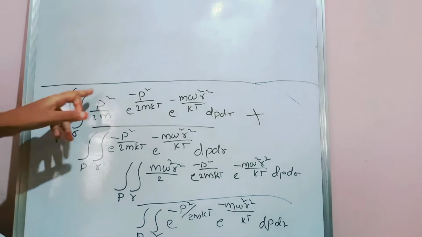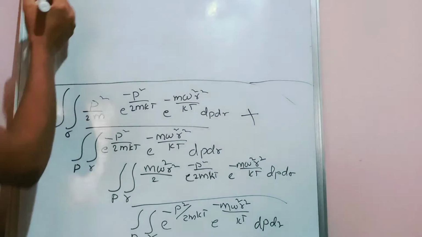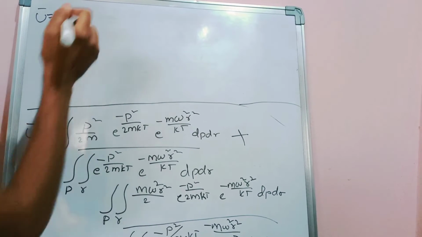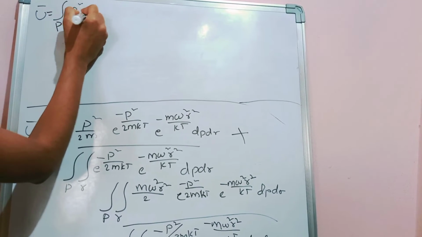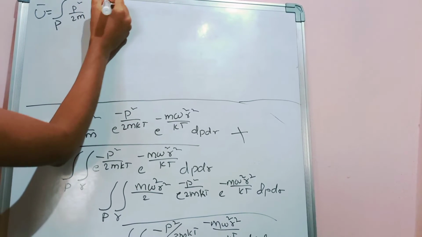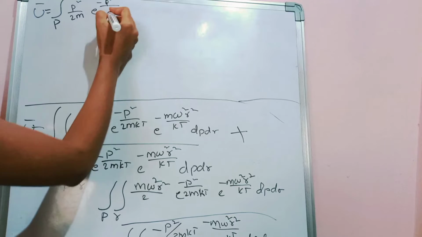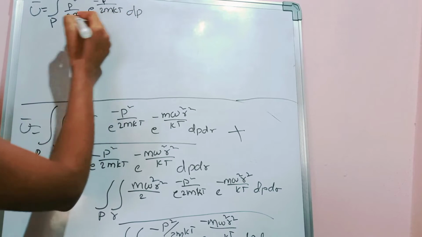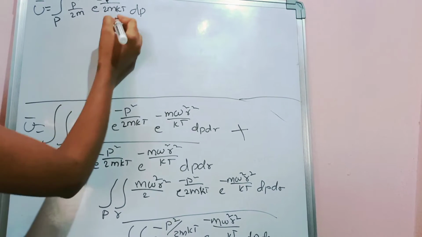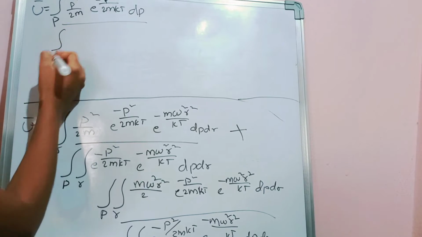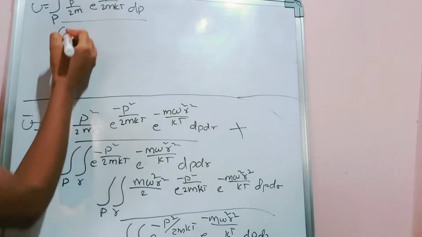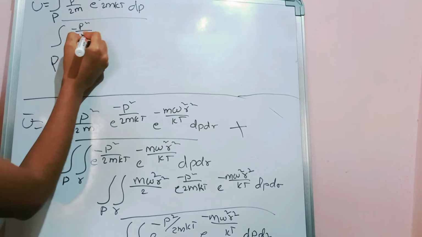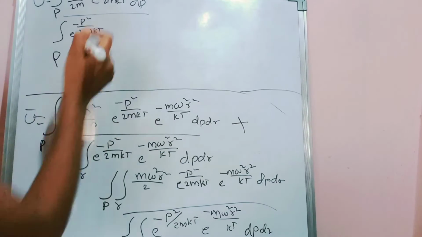Here separate the p terms one side and r terms one side, then we get u bar equal to integral of p, where the p term is p square by 2m into e to the power of minus p square by 2mkT into dp, by integral of p into e to the power of minus p square by 2mkT into dp.